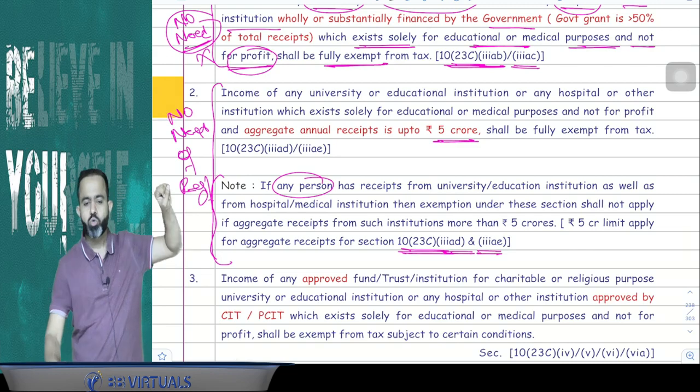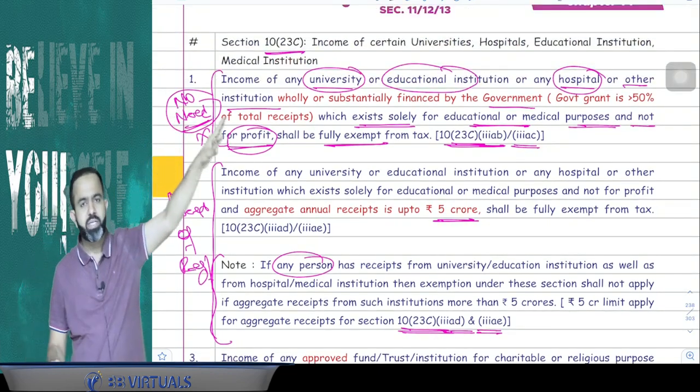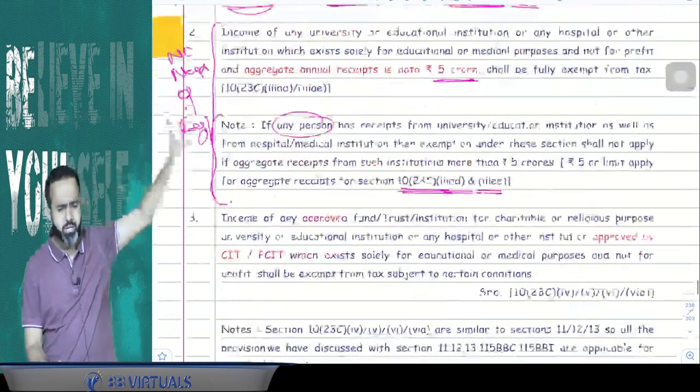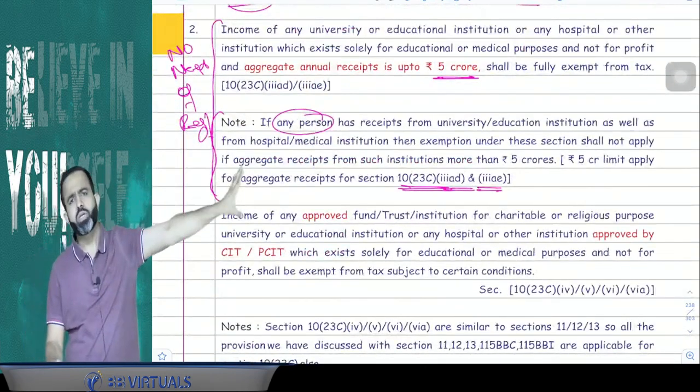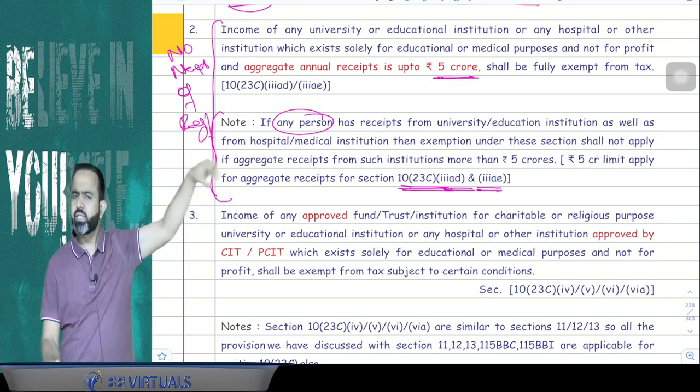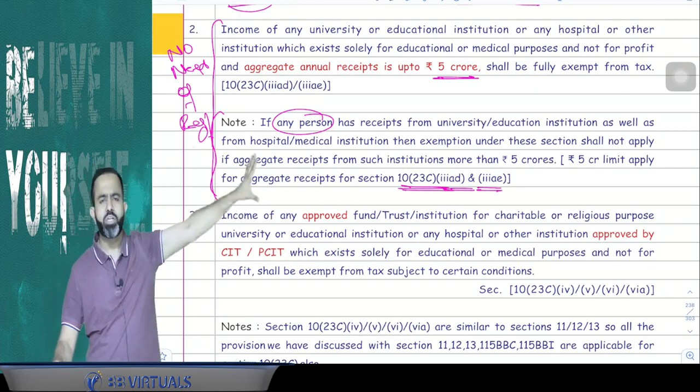So we have discussed the two parts. First point, government hospital, government school, their income is totally exempted. There is no need of registration also. Now the second part, small hospital, small educational institution, their gross receipt up to 5 crore, their objective is education or medical, their income is also totally exempted. There is no need of any registration.